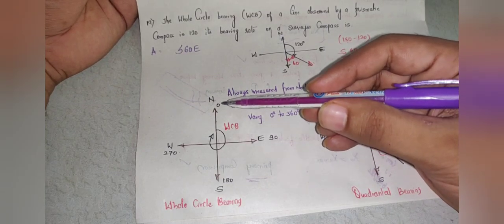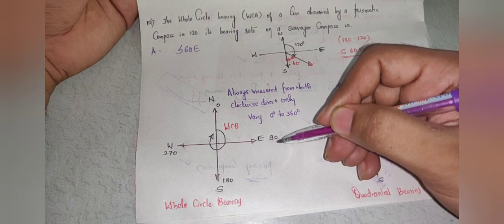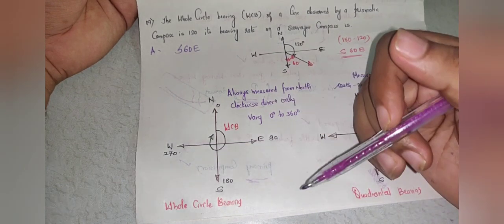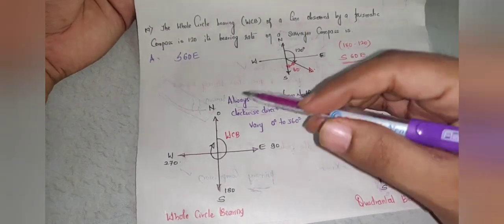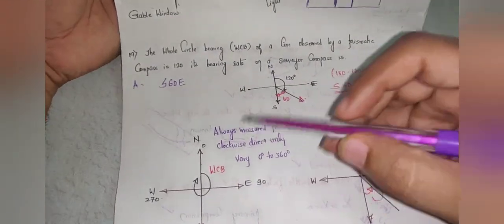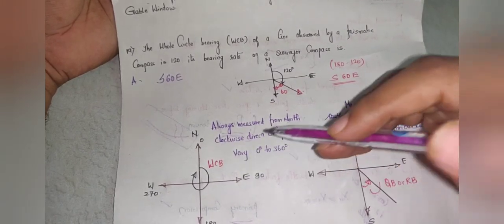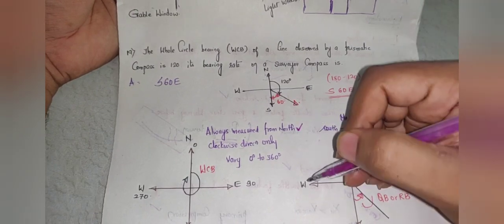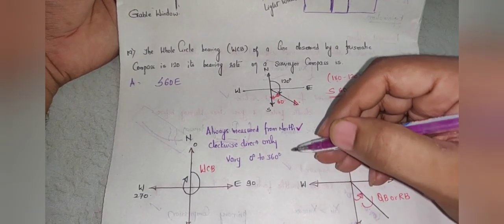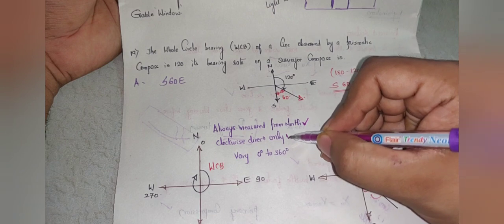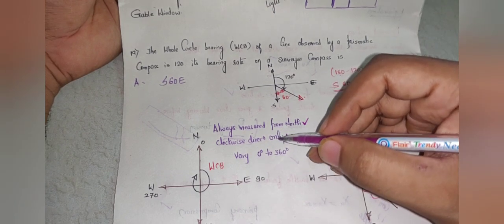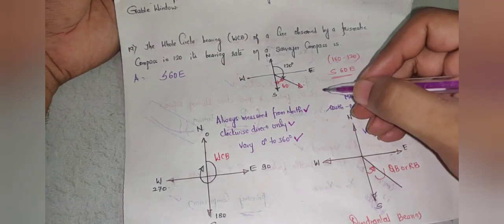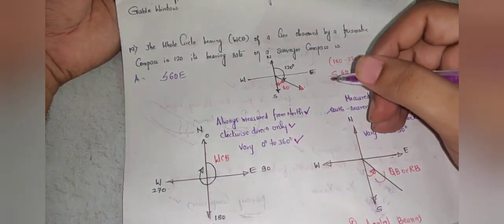With respect to north, the angle is 0 degrees. With respect to east, the angle is 90 degrees. With respect to south, it is 180 degrees. With respect to west, it is 270 degrees. So a little glimpse of whole circle bearing: the angle measured with respect to whole circle bearing is always measured from the north. This you have to remember. It is always measured from the north, and the direction of angle is always clockwise only, and the angle varies from 0 degrees to 360 degrees. That is one complete rotation.